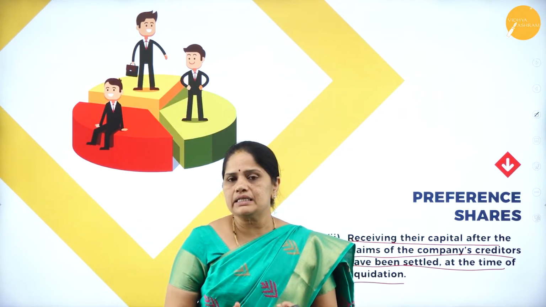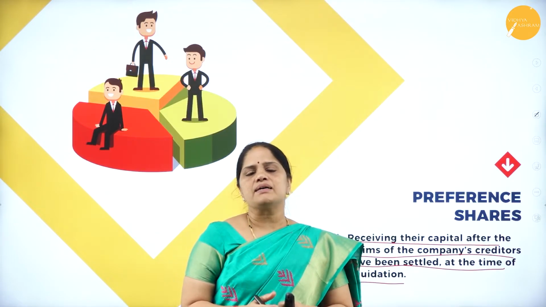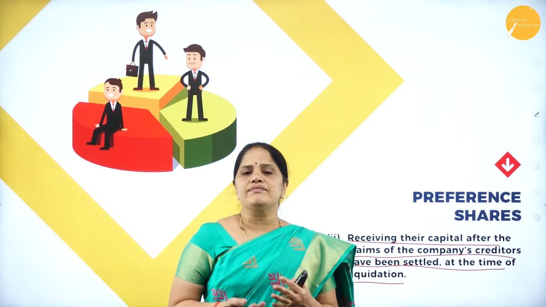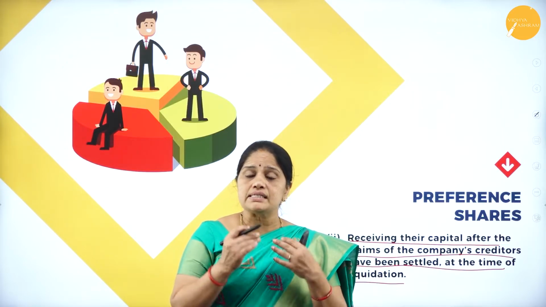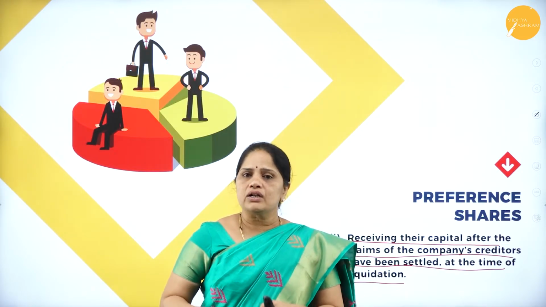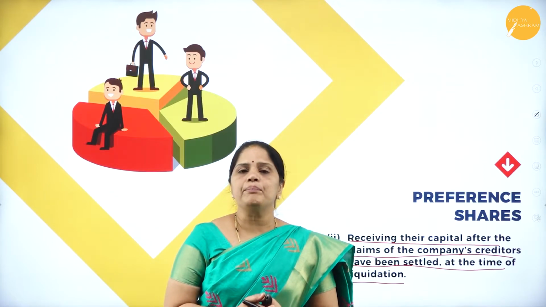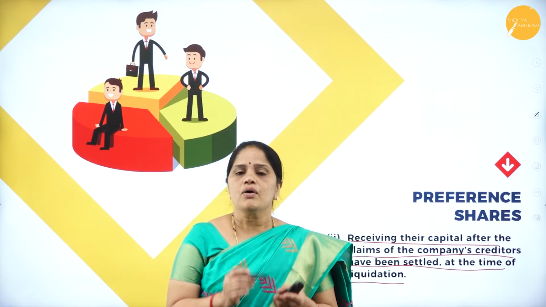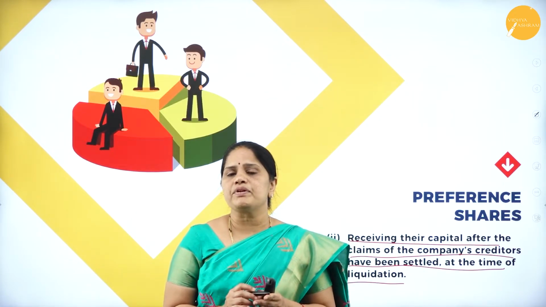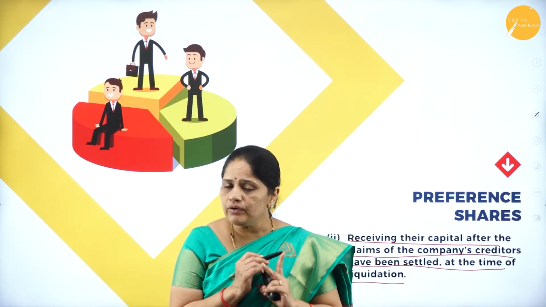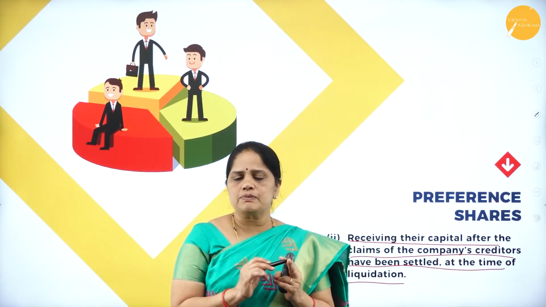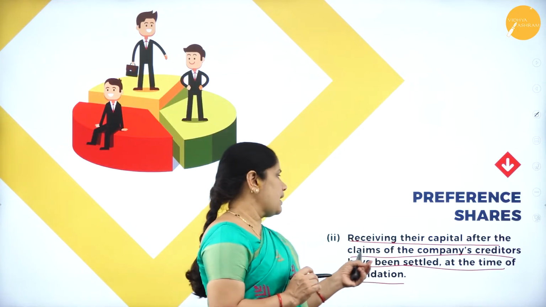Once the creditors are settled, next come the preference shareholders. We will have to pay them first, and after that, only if there is any money left can the equity shareholders be paid. That is why we call them preference shareholders. Because they have a preference with respect to the fixed rate of dividend, and a preference with respect to the return of the capital.